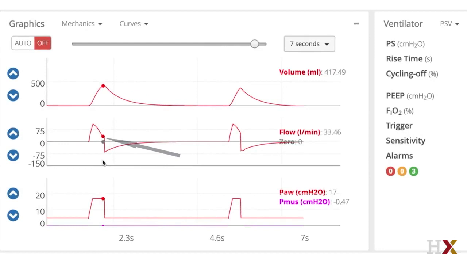Now you can see this breath was still at 25% cycle off of the peak flow, whereas here it's 50% of the peak flow. So halfway between peak and baseline of 0, it cycled off at 50%. So as you can see, although there's no time being set in seconds, we do have the ability to set a timing in pressure support, which is important because it's possible to set a timing that is too short, which